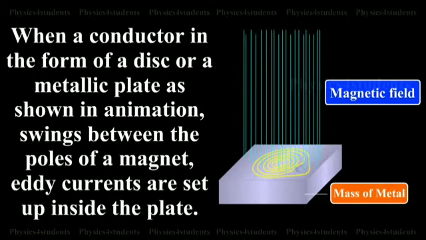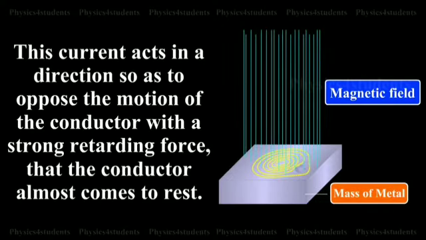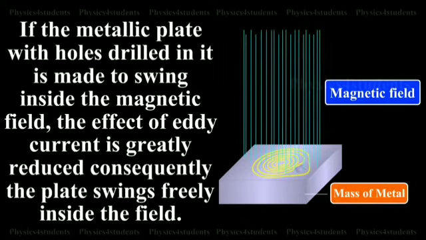When a conductor in the form of a disc or a metallic plate, as shown in the animation, swings between the poles of a magnet, eddy currents are set up inside the plate. So the eddy current is rotating inside the plate. This current acts in a direction so as to oppose the motion of the conductor with a strong retarding force, so that the conductor almost rests.